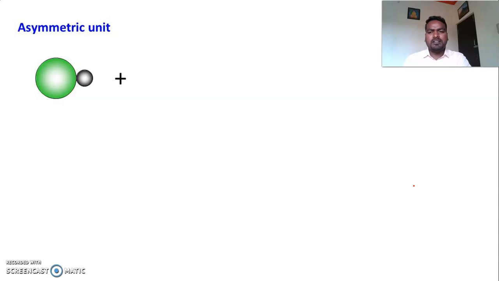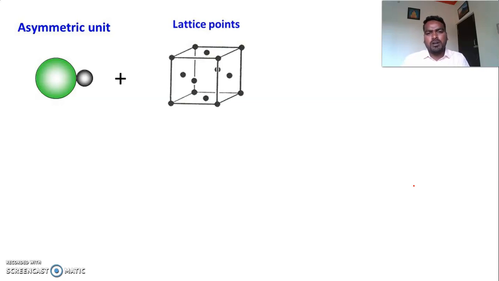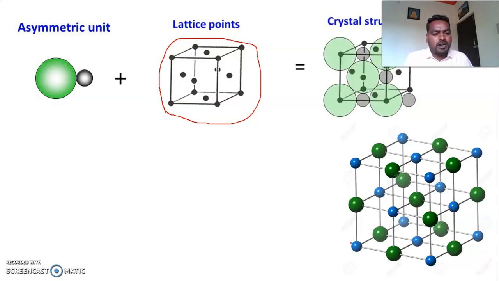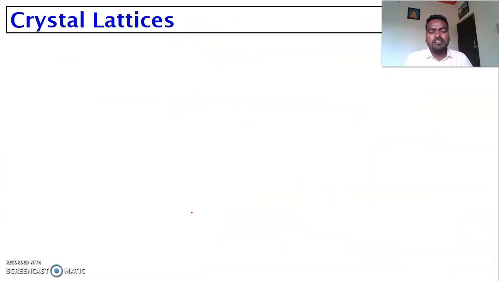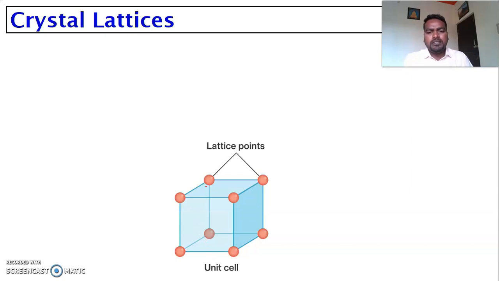In a crystal, the crystals are formed by atoms or molecules. These atoms or molecules occupy various positions in space, and they form a proper geometry like this, which leads to the formation of a single crystal. This is a sodium chloride crystal. The exact location of an atom, molecule or ion in a crystal is called a lattice point.